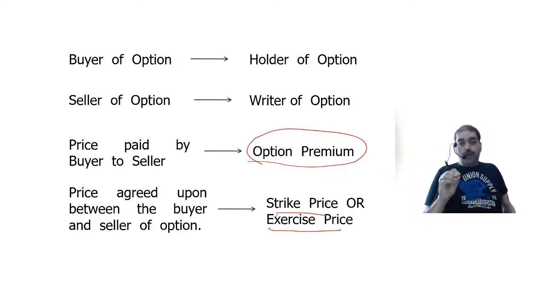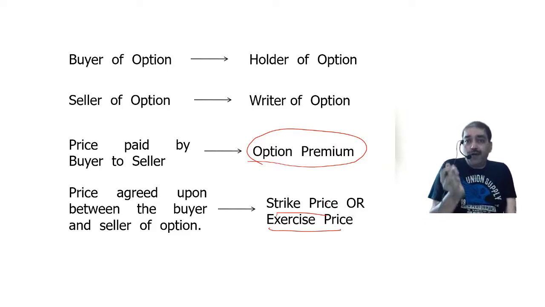Call option is the option to buy or not to buy. I want to buy a share, but I don't have money now. I will buy in future. I want to buy 100 shares at a future date. But in future, the prices are likely to increase.